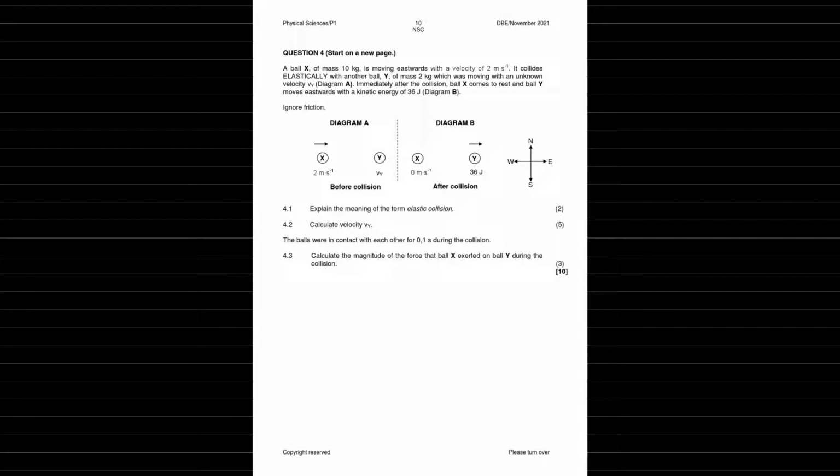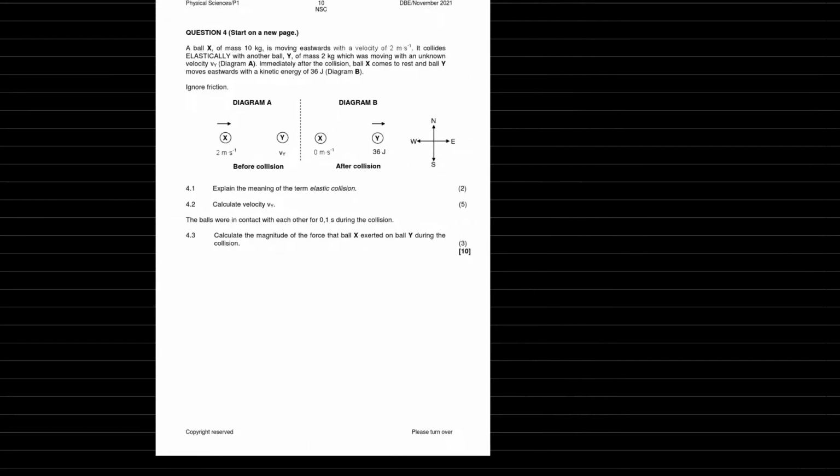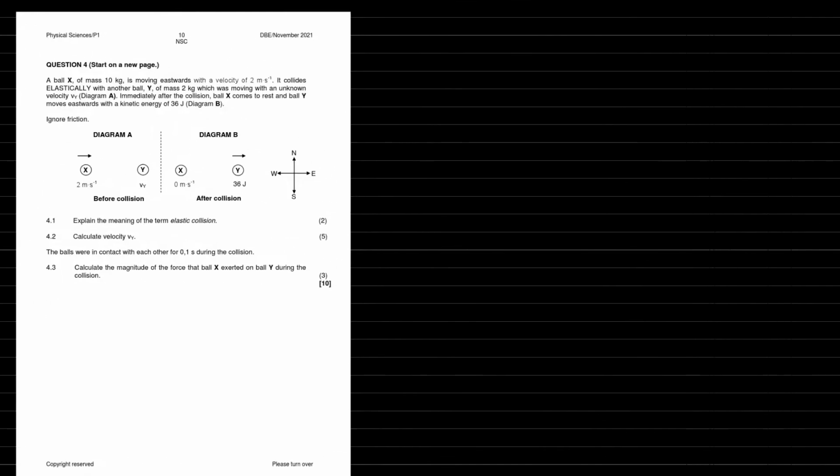Let's take a look at question 4, which is normally in the test: conservation of linear momentum. So that's what we're probably going to have to use in this question, yeah. A ball X of mass 10 kilograms is moving eastwards with a velocity of 2 meters per second.